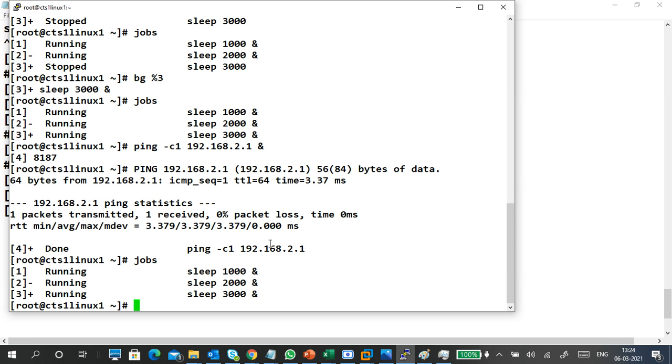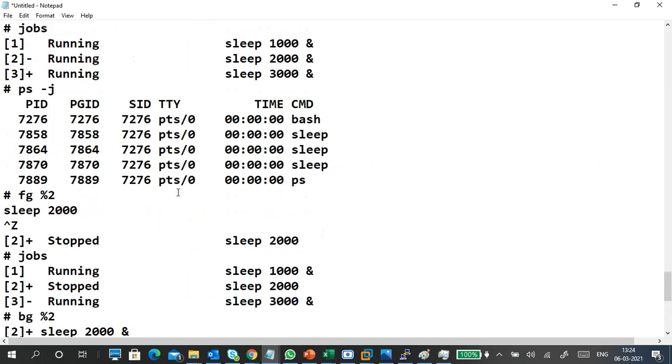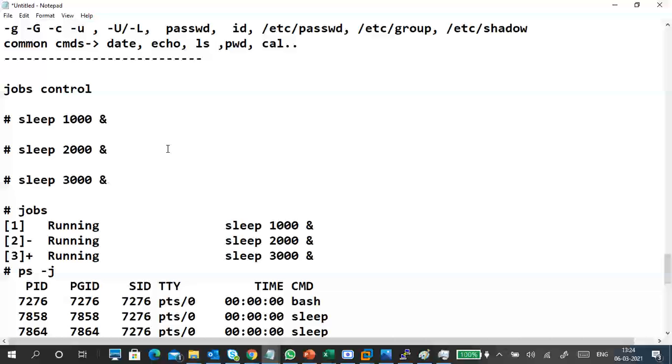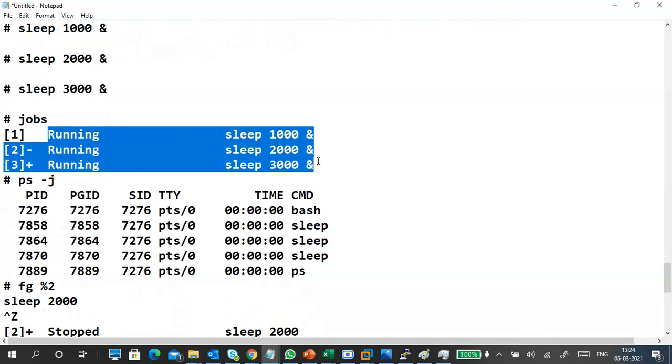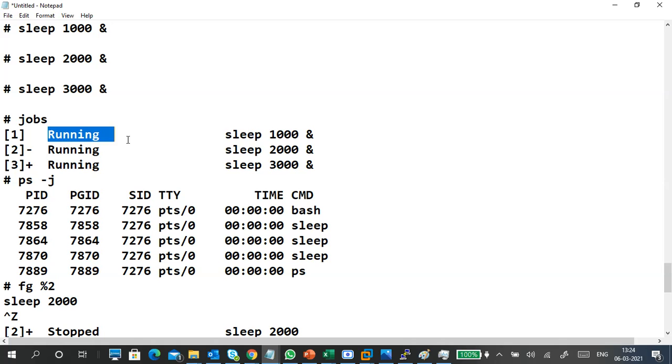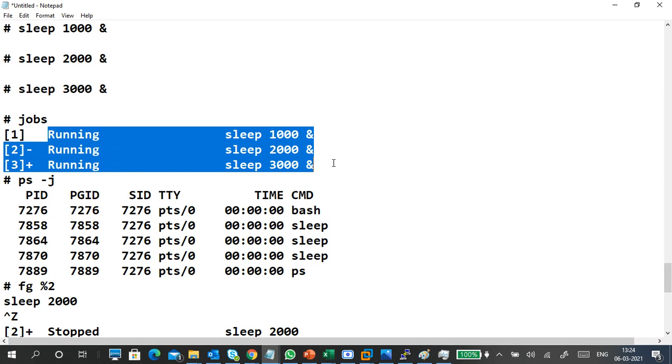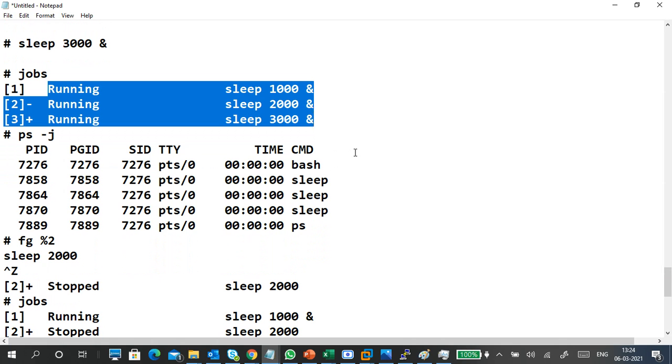Okay, so this is about your job controlling. I think I have given everything. Again, if you want an explanation, I opened three processes and these processes are running. The command jobs shows what processes are running in the background. A background process is different from a background job.